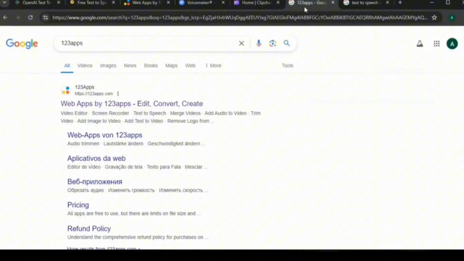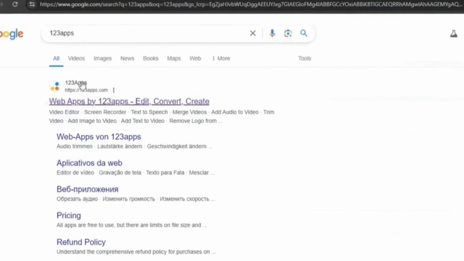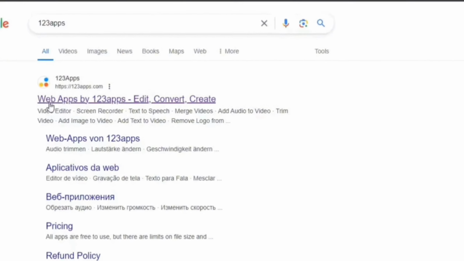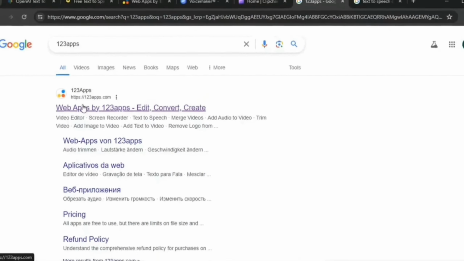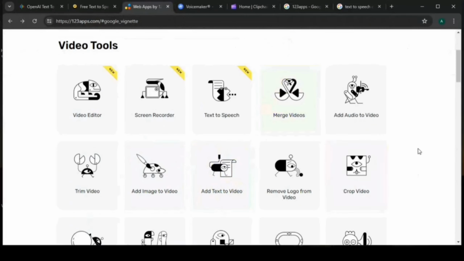So the number 4 on our list is 123 Apps. Just go to your browser and type 123 Apps. It's going to prompt up for you. So this is it. It is going to prompt you to this interface. It has so many things for you to choose from. It has a video editor. They even have a screen recorder. They have text to speech, and if you want to remove your logo, you can. They have so many things for you to choose from. But right now we are not focusing on all those ones.